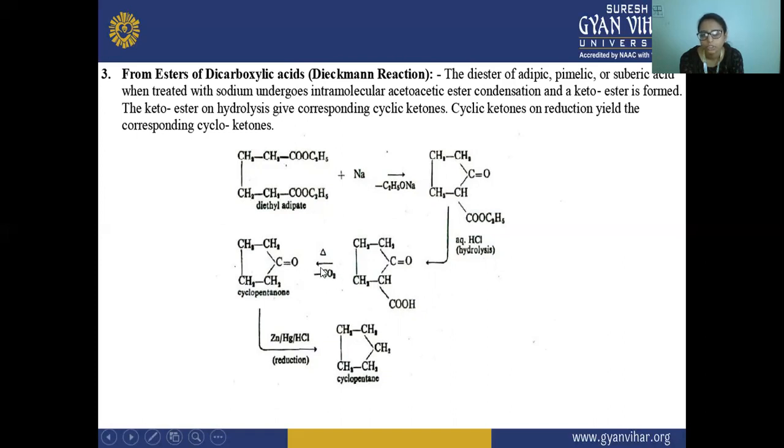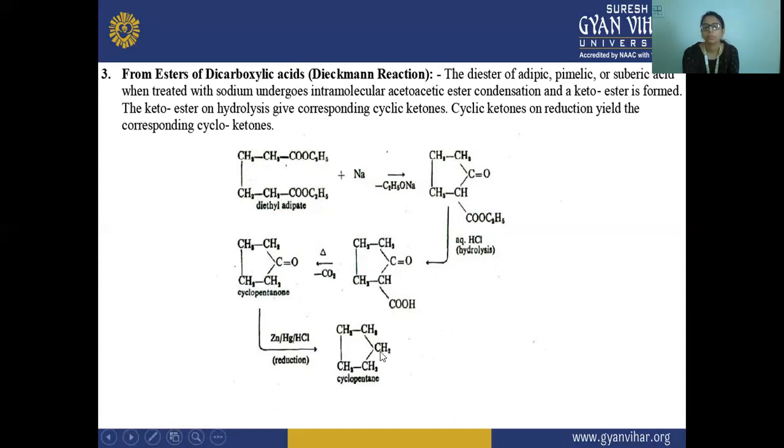Here a decarboxylation reaction is occurring, and you will see this CO2 will be removed from here, and this H will go and attach to this CH2. So there is a formation of this ketone, and this ketone will be reduced in the presence of zinc amalgam, and there is a formation of this cyclopentane.